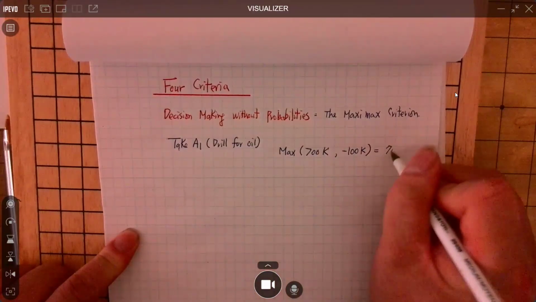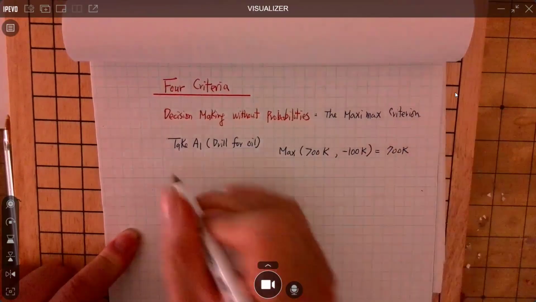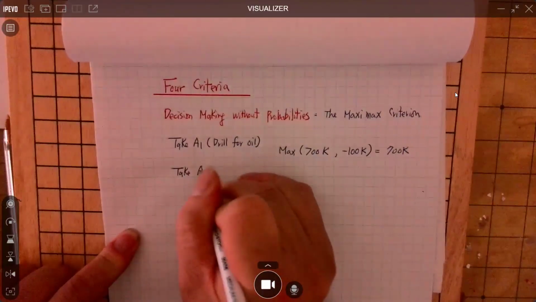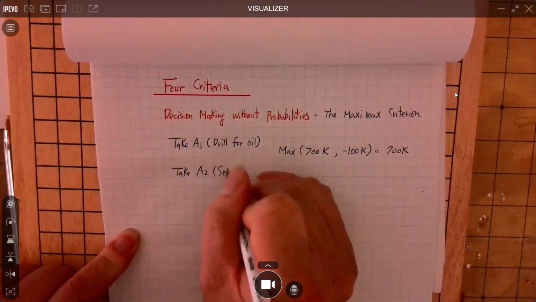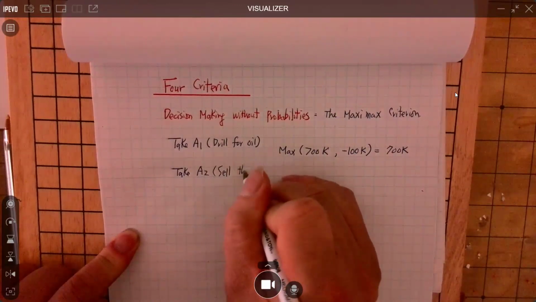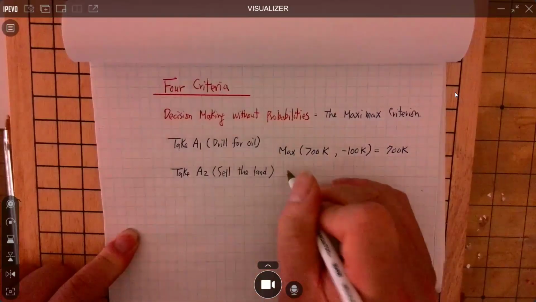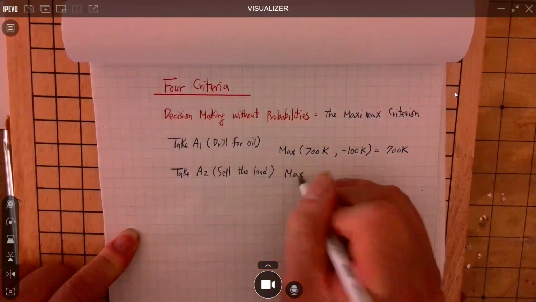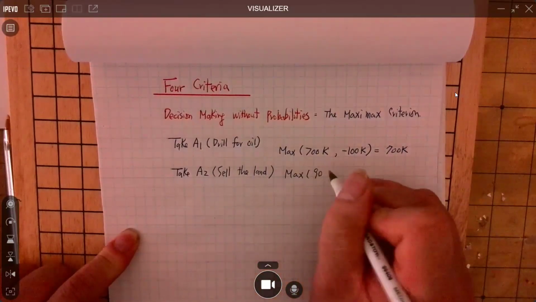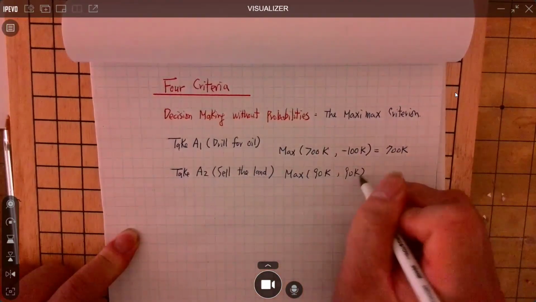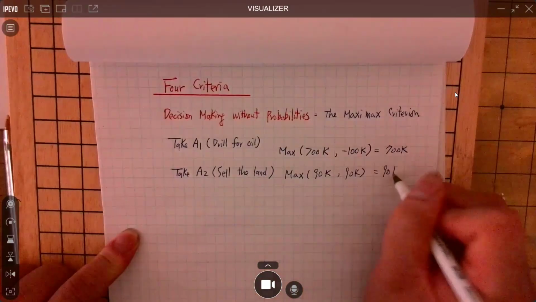Is $700,000. But if the company decides to take action 2, sell the land, then selling the land is risk-free. The company gets what? Doesn't matter if there's oil underground or no oil underground, selling the land can get $90,000.